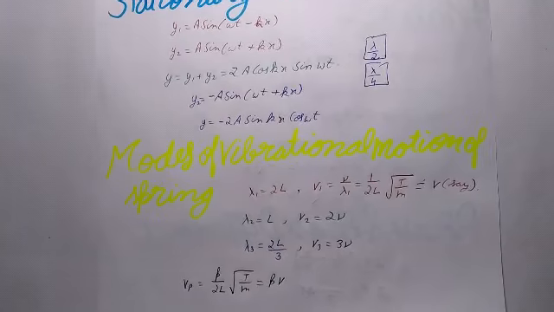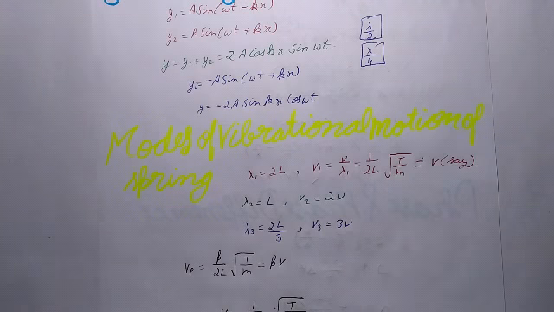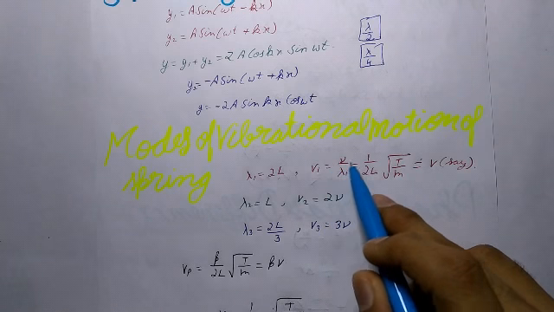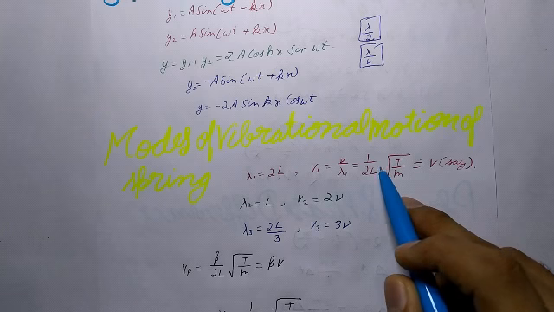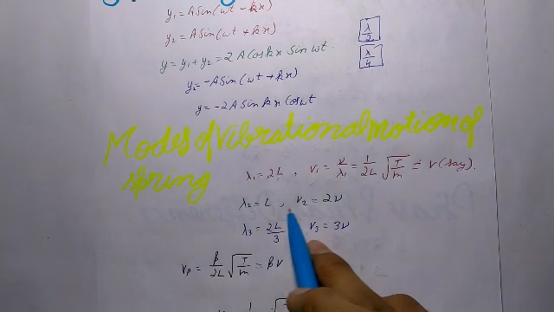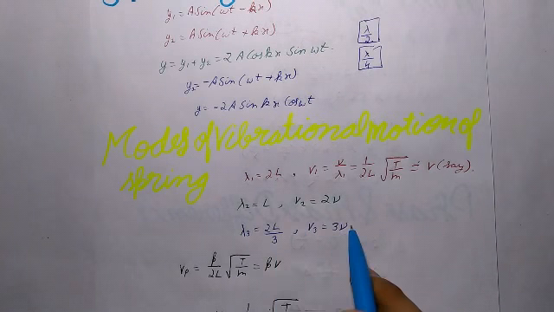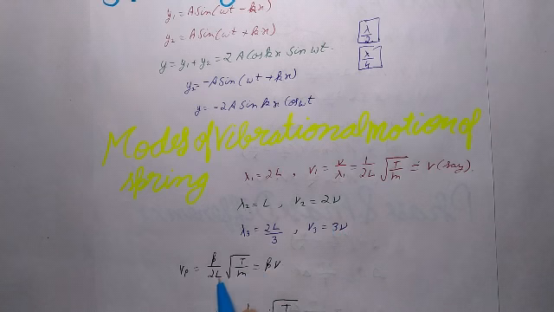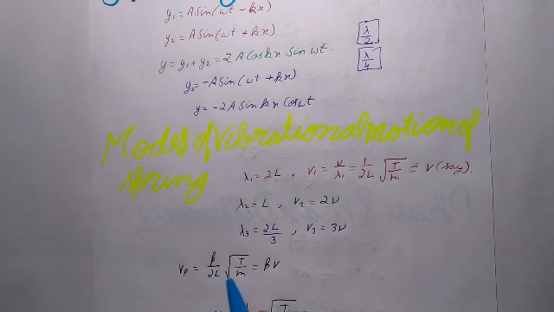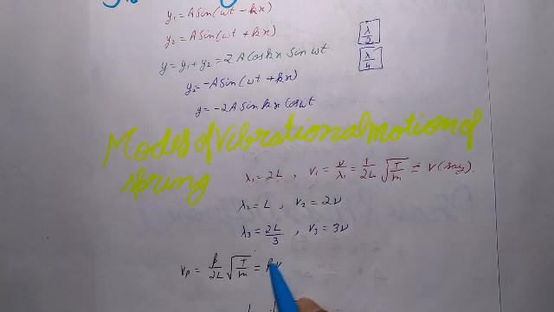Next is modes of vibrational motion of a string. On a stretched string, transverse stationary waves are formed due to superimposition of direct and reflected transverse waves. For the fundamental mode, lambda 1 will be equal to 2L, and nu 1 will be equal to v by lambda 1, which will be equal to 1 by 2L under root T by m, which will be equal to nu, let's say. For the second mode, this is the expression. For the third mode, this is the expression. So for the pth mode, when the string vibrates in p loops, this will be the expression: p upon 2L under root T by m, which will be equal to p nu.